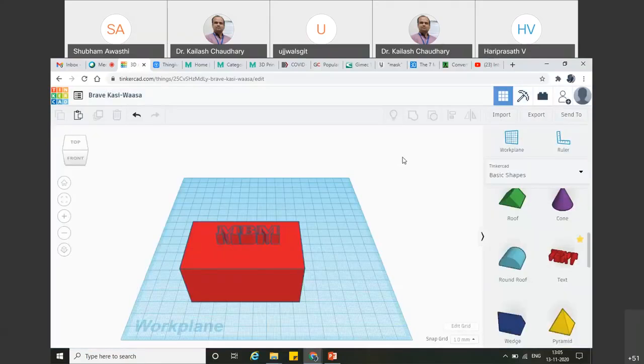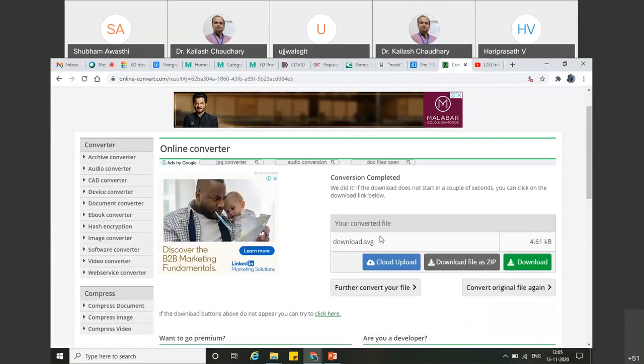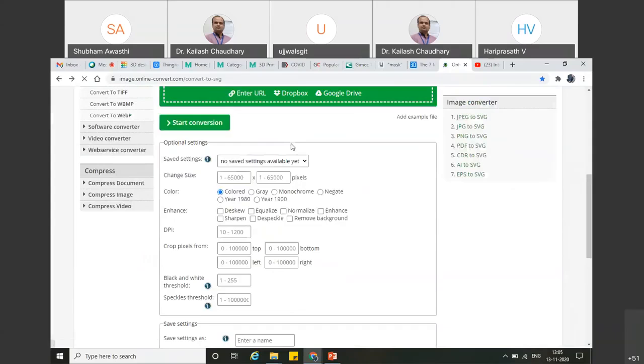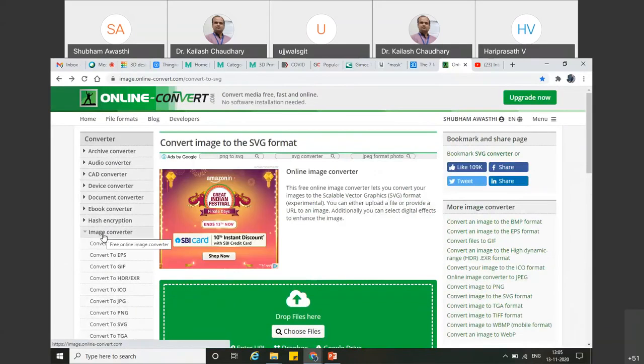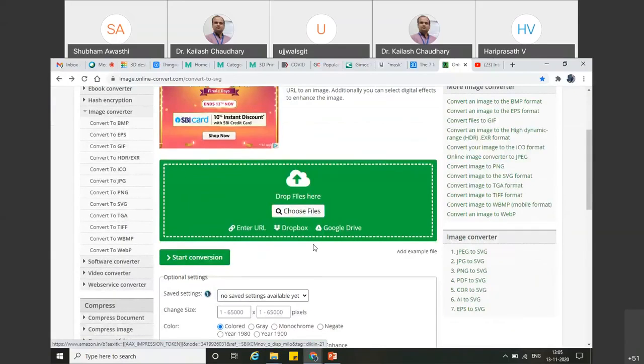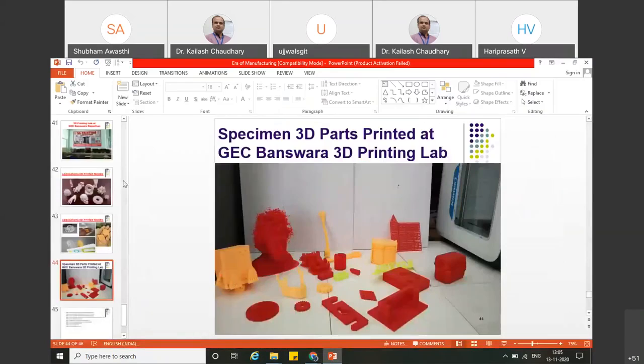Okay, now I will tell you how you can convert your STL file format into a 3D CAD model. This is the link which I have already given to you. So what you have to do is go to this particular web page and upload your models, and then go to convert. Suppose I have already downloaded the image of the MBM logo, which is there on the first slide of mine.